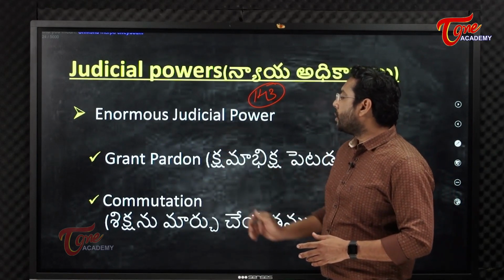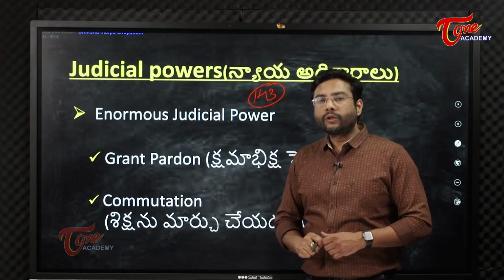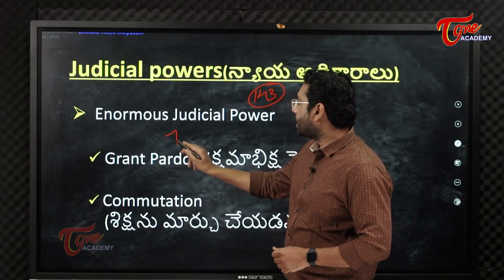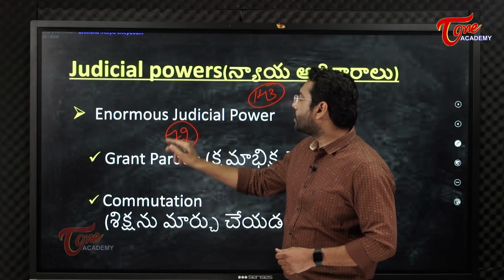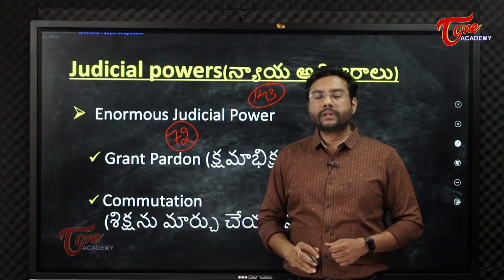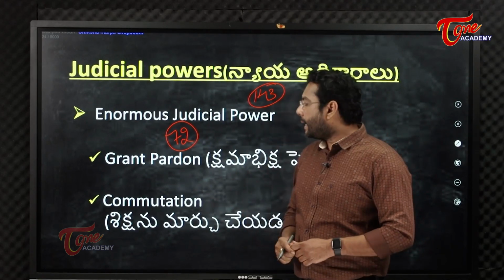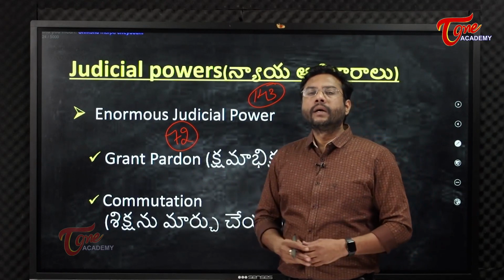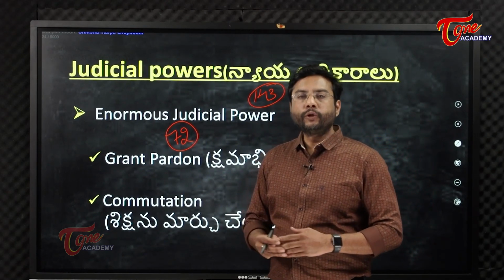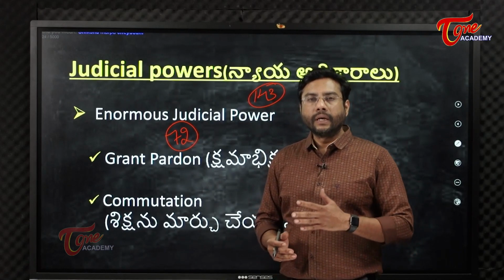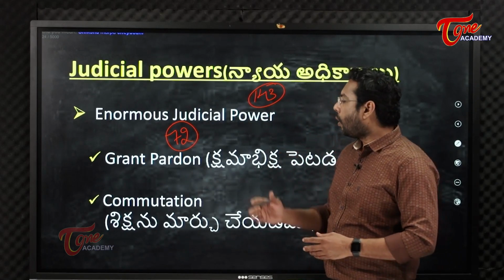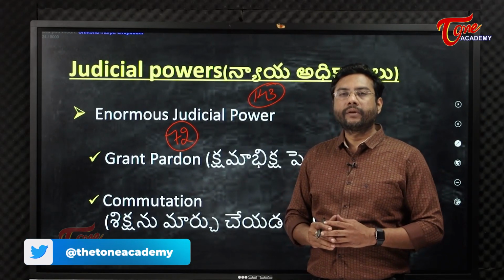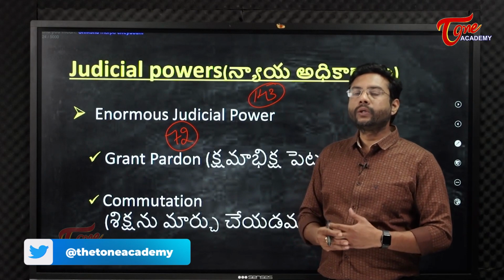So, enormous judicial powers. The President of India has other powers also, like Article 72. Article 72 in the Constitution empowers the President to grant pardon. We have other things like commutation, remission, reprieve, respite, substitution. All these things are given by the Constitution itself. The judicial powers are given by the Constitution to the President.